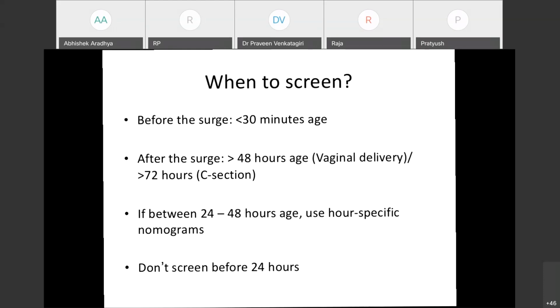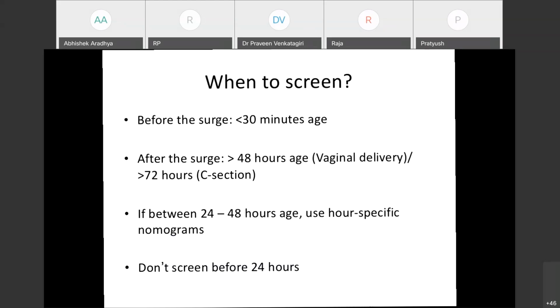But if we are screening between 24 to 48 hours of age, maybe because we have an early discharge policy, we can use an age specific nomogram, but usually a cutoff of 35 is recommended when we screen at this time point. But never ever should we screen before 24 hours of age, because the recall rate will be very, very high.